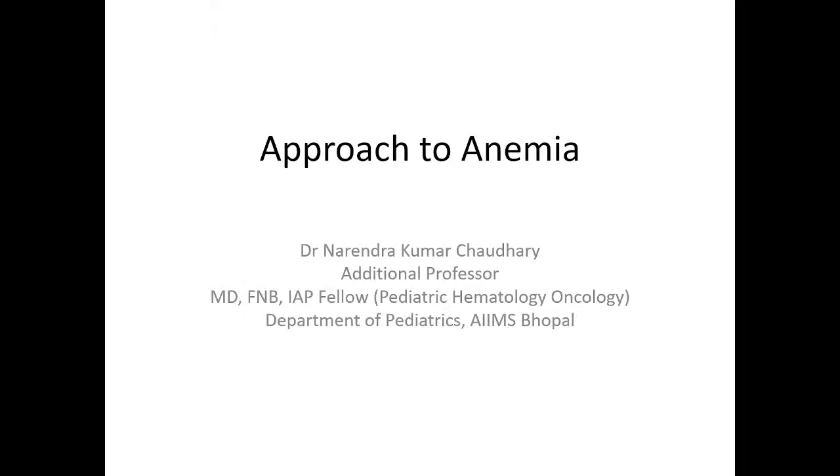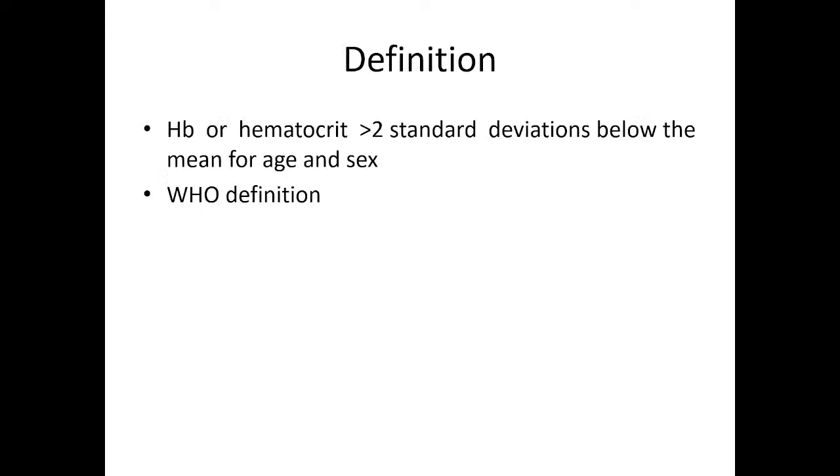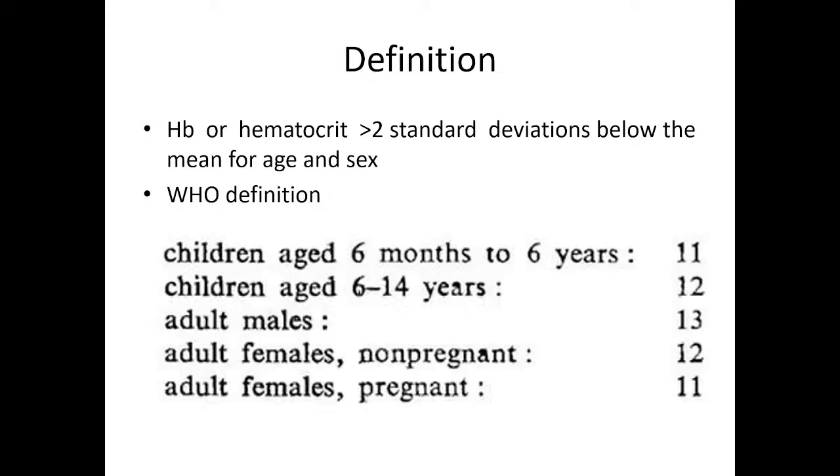So, good morning. Today's topic is approach to anemia and we will cover iron deficiency anemia also. So, how is anemia defined? Anemia is defined by hemoglobin or hematocrit values more than 2 standard deviations below the mean for the age and gender. So, there is hemoglobin wise WHO definition according to the age groups.